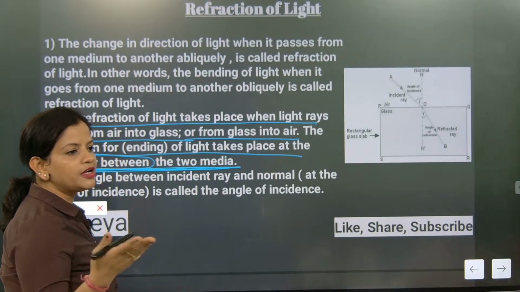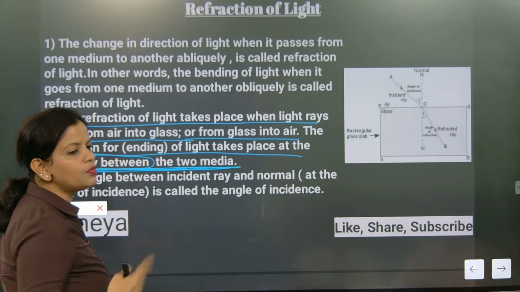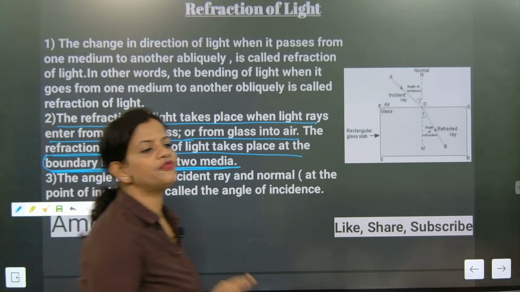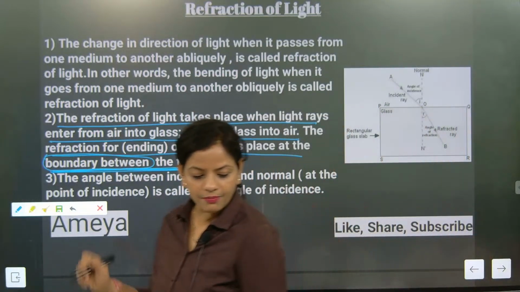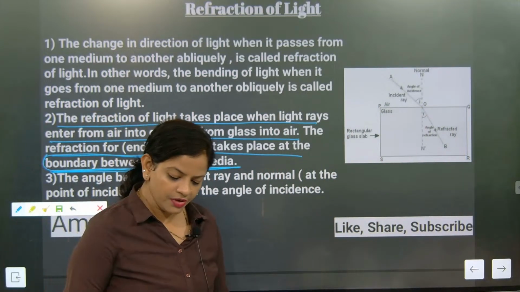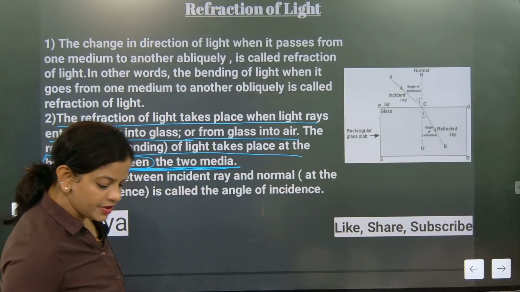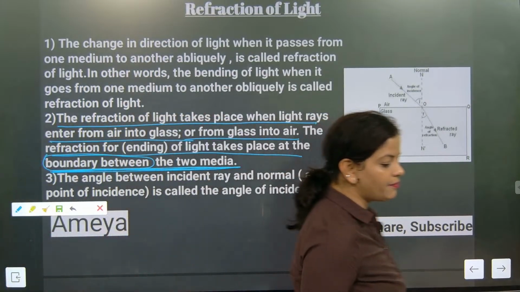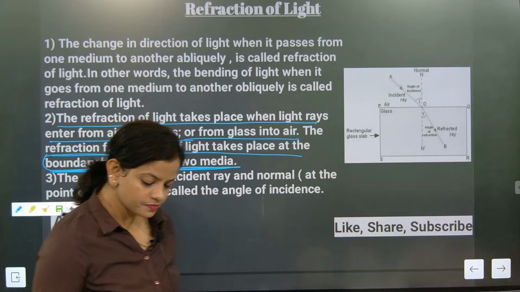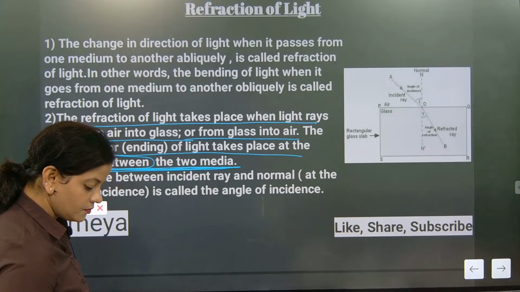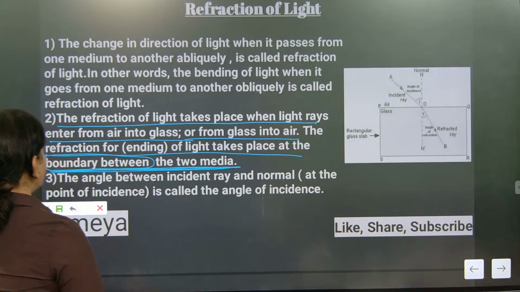Understood or not? Water and glass. So between two media, at the boundary itself, refraction starts. Where is refraction starting? At the boundary between the two media. Got it?